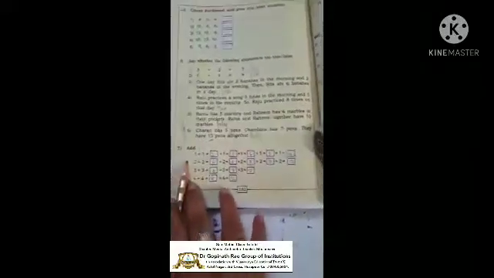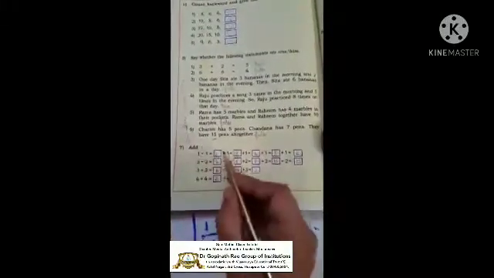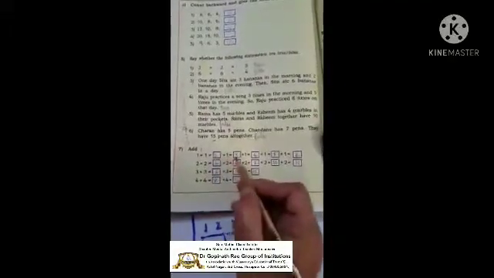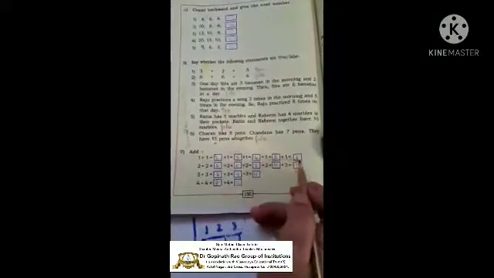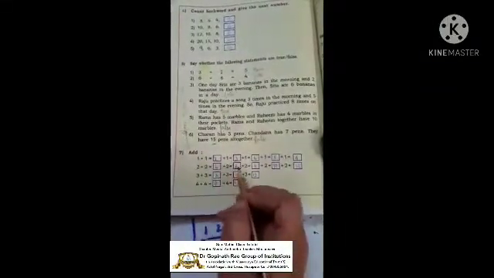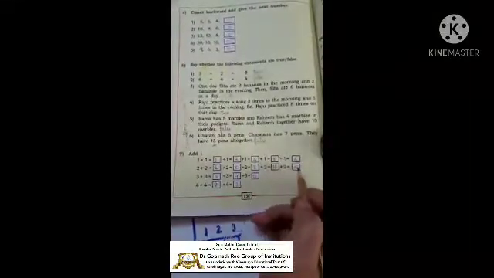Next, add. See, it's very easy. 1 plus 1 is equal to 2 here. 2 plus 1 is 3. 3 plus 1 is 4. 4 plus 1 is 5. 5 plus 1 is 6. Next, 2 plus 2 is 4. 4 plus 2 is 6. 6 plus 2 is 8. 8 plus 2 is 10. 10 plus 2 is 12.